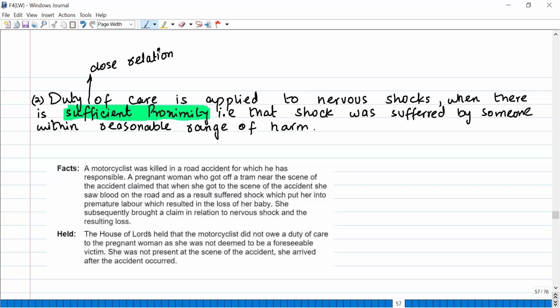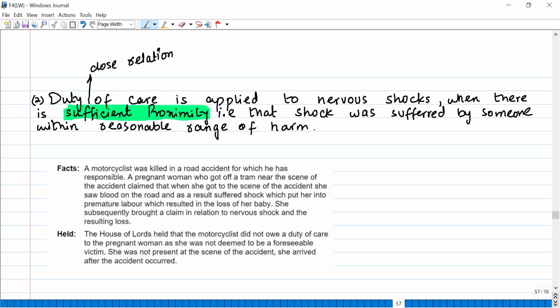So there was a motorcyclist, who was obviously on the road, and because of his mistake, there was a road accident, and for the road accident he was responsible. Okay, now there was a lady who was not on the road at that time. She got off the tram, or the railway, and when she went up toward the roadside, she saw blood, and because of